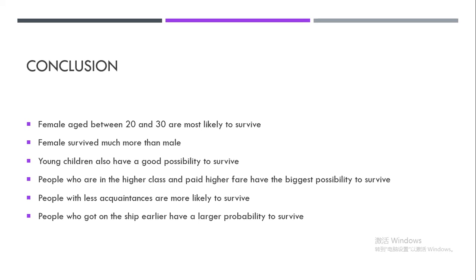Based on all the plots I did, there can be several conclusions. First, females aged between 20 and 30 are most likely to survive, and females survive much more than males. Also, young children have a good possibility to survive because they are loved a lot by their parents. Second, people who are in the higher class and paid higher fare have the biggest possibility to survive. Third, people with fewer acquaintances are more likely to survive. Also, people who got on the ship earlier have a larger probability to survive.